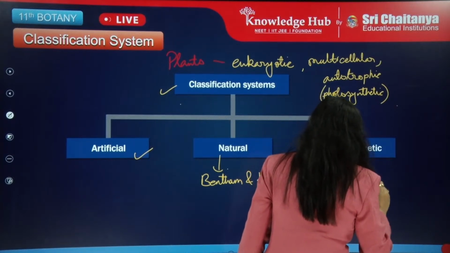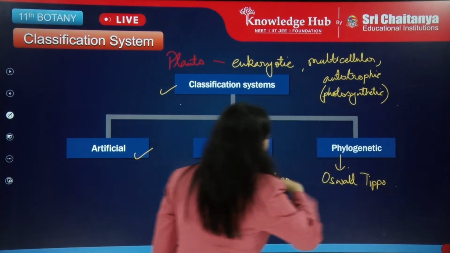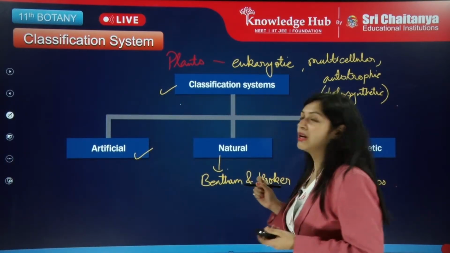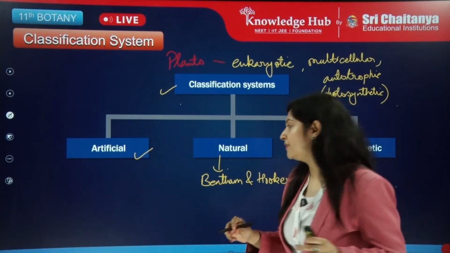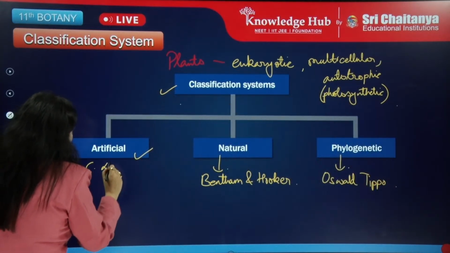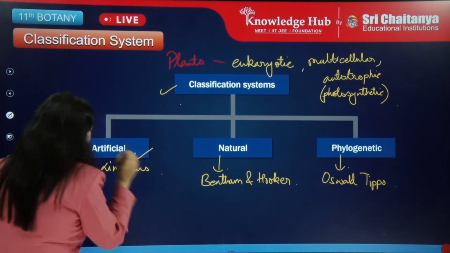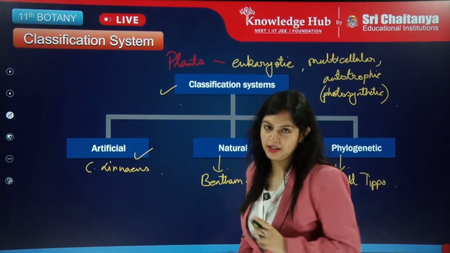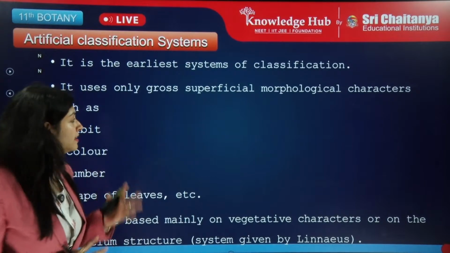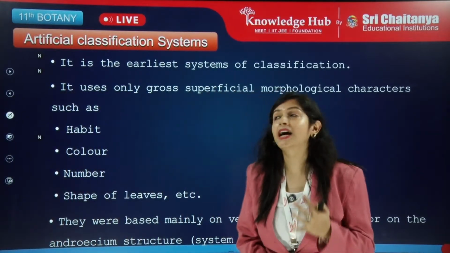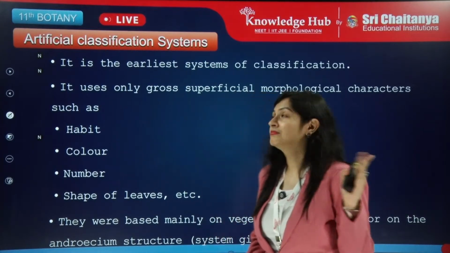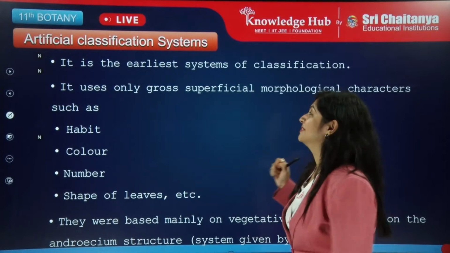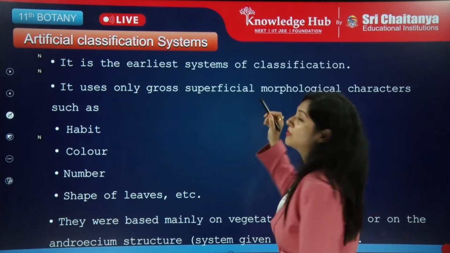This comes after that, but we'll be sticking to the natural system of classification here. Coming to the artificial system, it was Linnaeus's, and it was totally based on morphological features. That's why it was not that deep. Now let's see which points were included under the artificial system of classification and why it was not accepted. It was one of the earliest systems of classification.